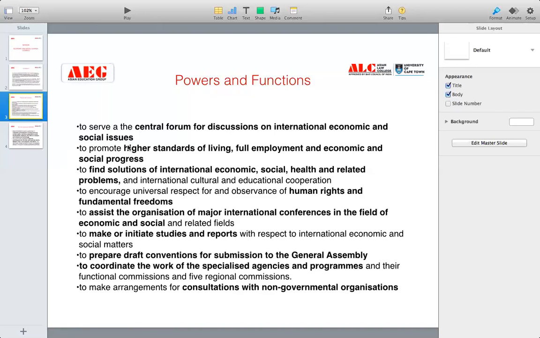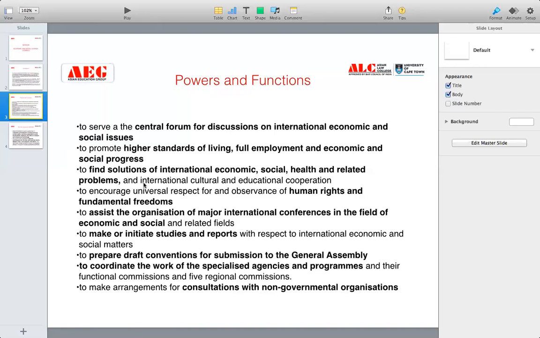They have a better living standard. They have a 3 BHK house with ACs, full furniture, TV, vehicles. So this means that the ECOSOC has really worked hard in improving the living standards of the people and promoting economic and social progress among them.